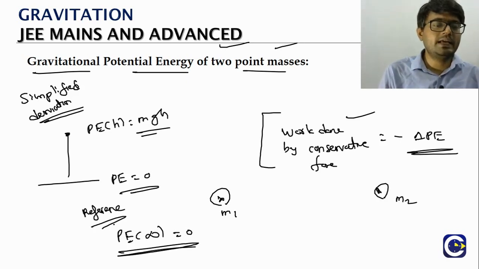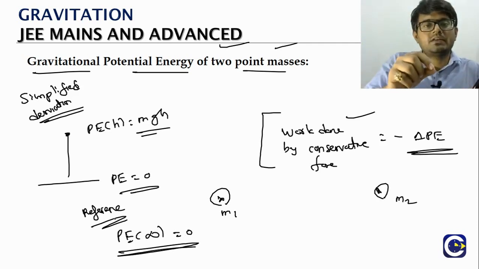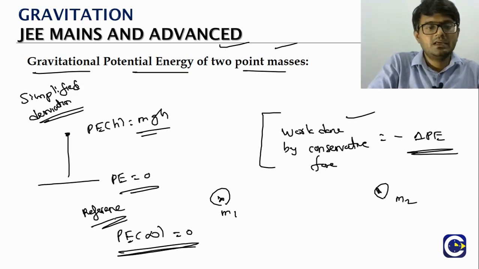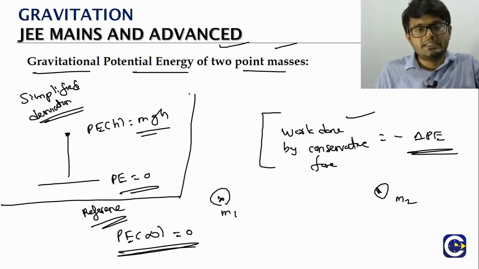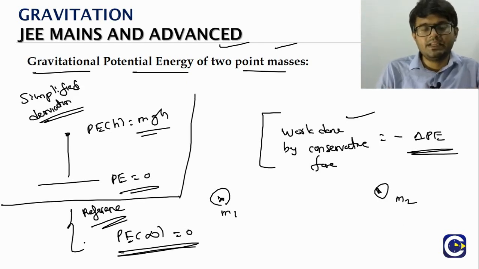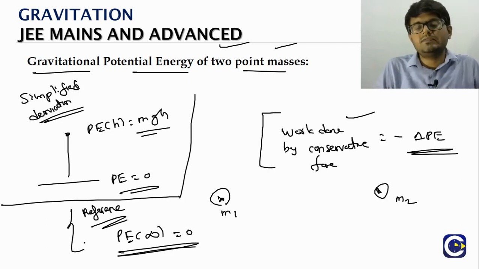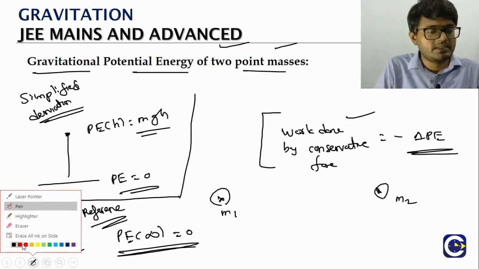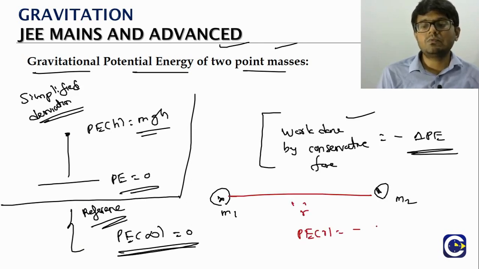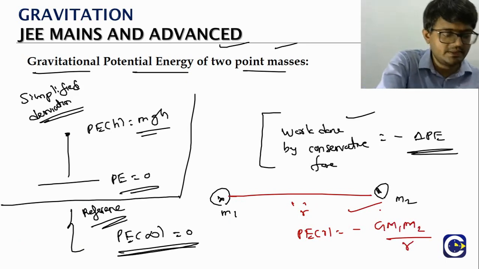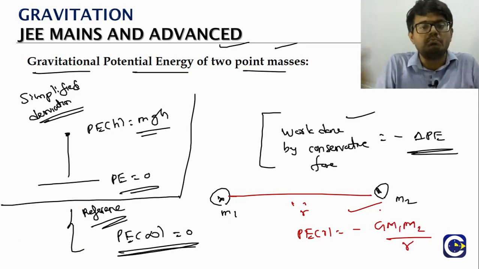Just like when we take the potential energy of an object on the surface of the earth as 0, that is the reference in our previous work, energy, power discussion, right? But here, what is the absolute reference? When the two masses are at infinite distance, we take the potential energy of the two masses to be 0. So when they are at a separation of r, the potential energy will be equal to minus G m1 m2 by r. So there is a significance for the minus. The negative energy indicates that the two masses are a bound system.